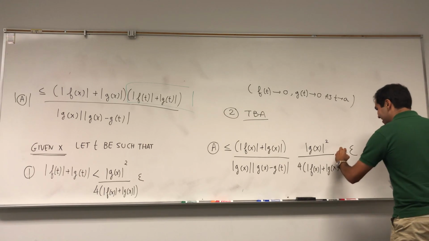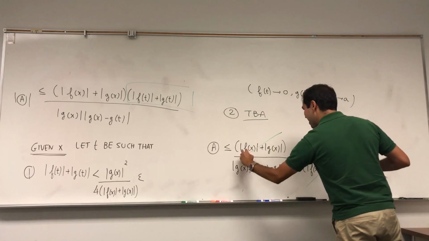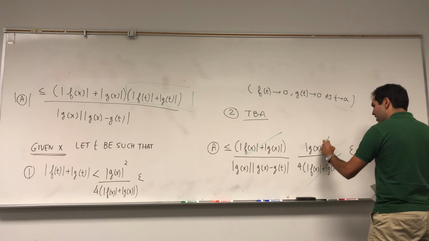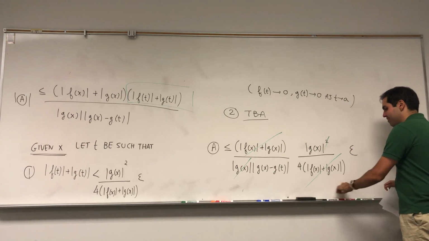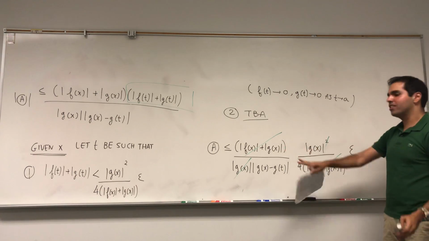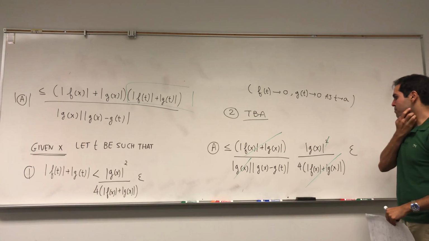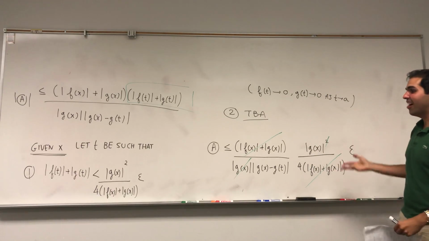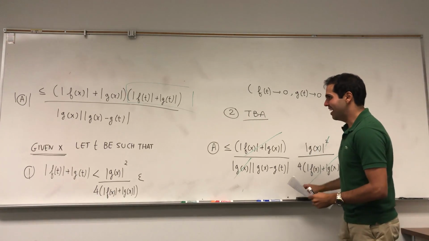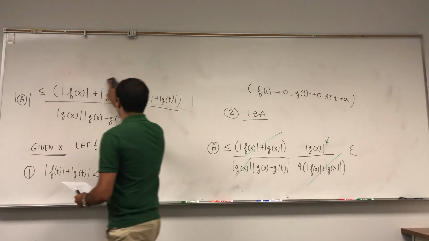Lots of terms cancel out. So this term cancels out with this term. One of the factors of g also cancels out. And again, if you didn't know what that constant was, just say pick t such that this is less than a constant times epsilon, and then at the end you have a constant times epsilon.